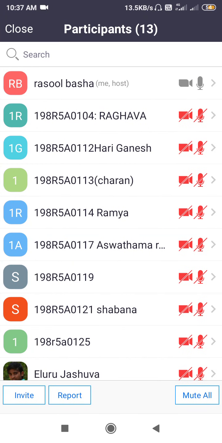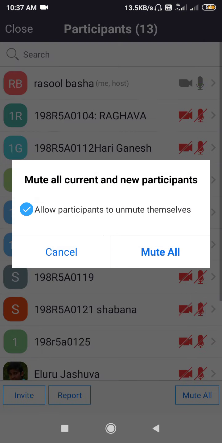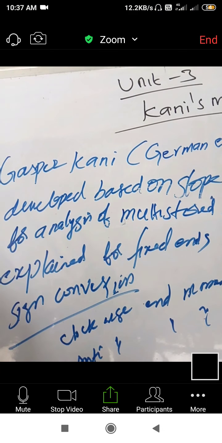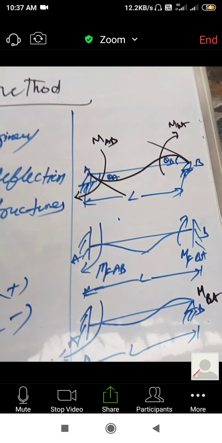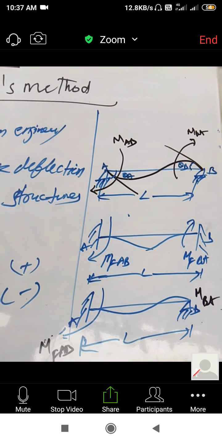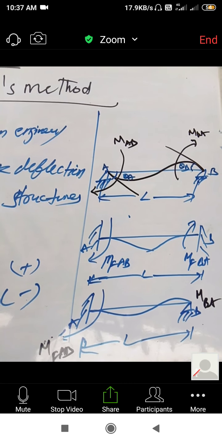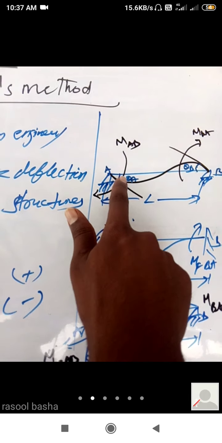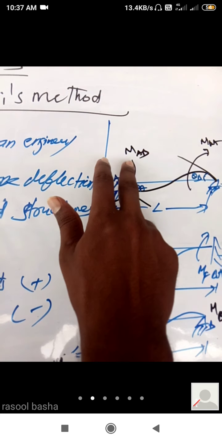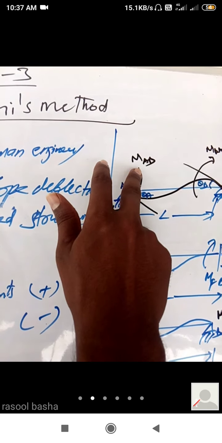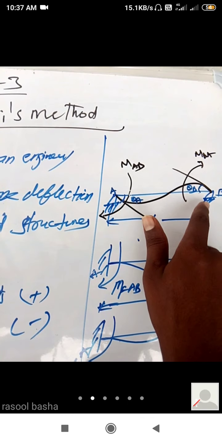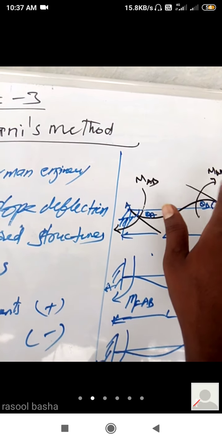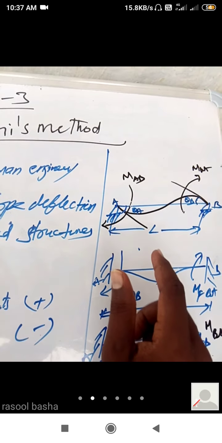Next, coming to the analysis of multi-story buildings in Kani's method, these are the types of structures. This is a simply supported beam. A simply supported beam has deflection at the end position. This is the rotation, theta A, and the end moment is moment AB. Similarly, support B is also simply supported, the rotation is theta B, and the moment is moment BA.